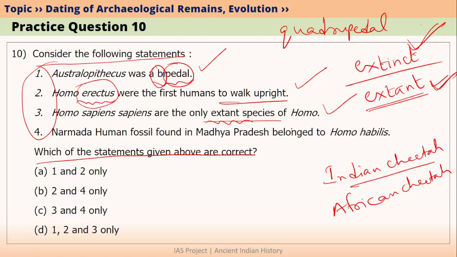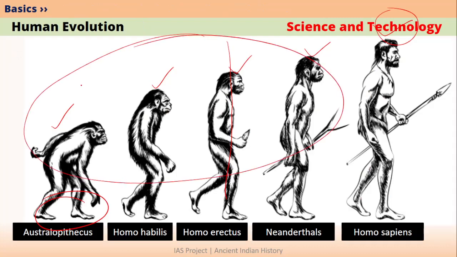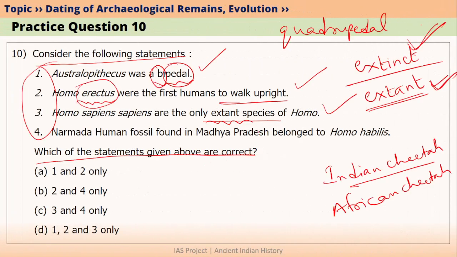So Homo sapiens sapiens are the only extant species of Homo. This is correct because all these species before the Homo sapiens are today extinct, and the only Homo species that is extant is Homo sapiens sapiens. So the third statement is correct. The fourth statement is Narmada human fossil found in Madhya Pradesh belong to Homo habilis. This is false because Narmada human fossil belong to Homo erectus. So the correct answer would be 1, 2 and 3 only are correct. Option D.